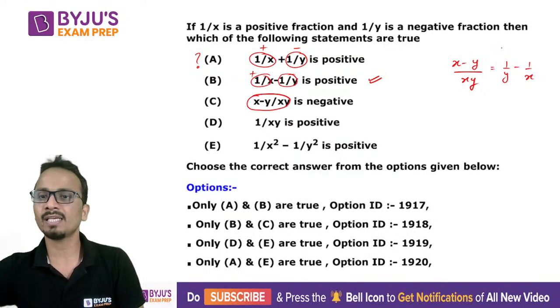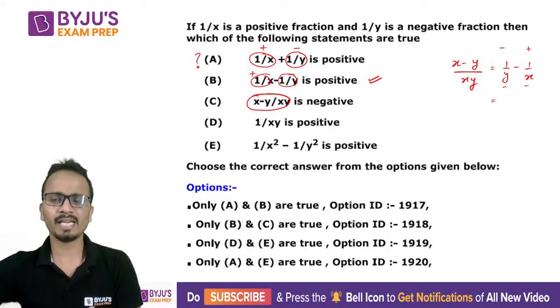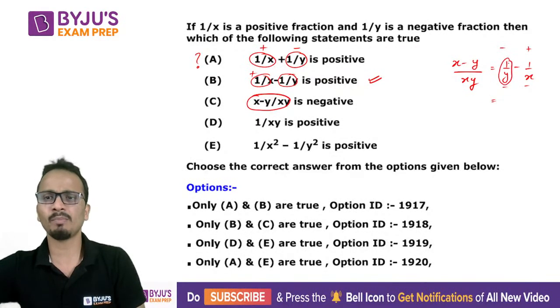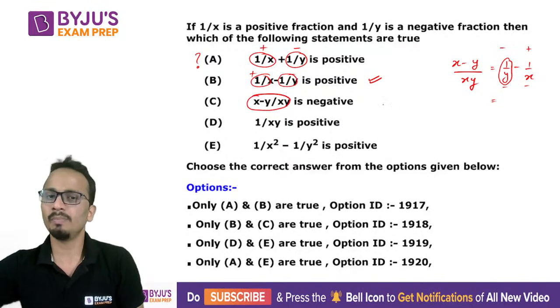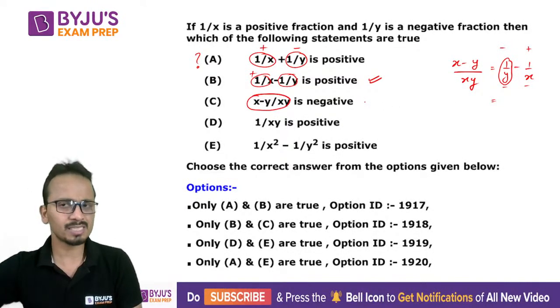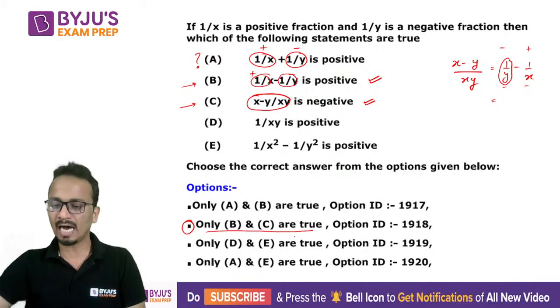Now 1 upon y is a negative number and 1 upon x is positive. From a negative number, if I subtract a positive number, the final result will be negative. So option C is also correct. Among the options, only B and C are true.